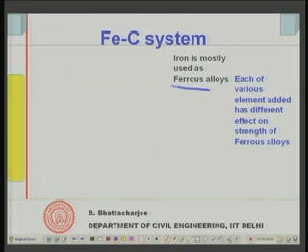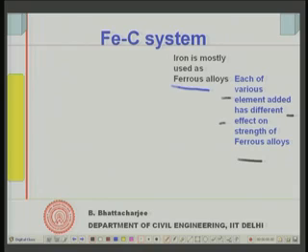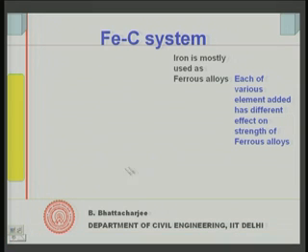Now, various kinds of elements can be added, and they have different effects on the strength, right, because we have seen so far one thing, the atomic radii. So, depending upon the atomic radii, some of those elements which you add in alloying would have one kind of effect, and some other element will have a different kind of effect. So, each element added has a different effect on the strength of the ferrous alloy, right. So, let us see what the effects are.